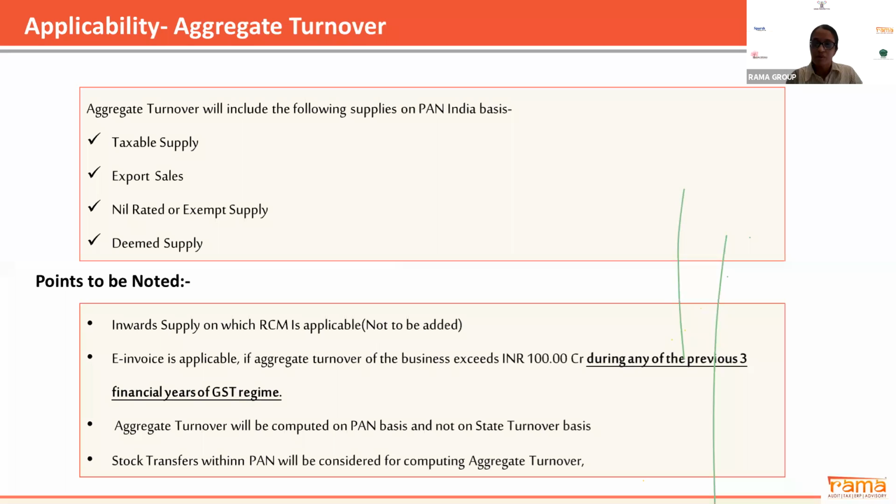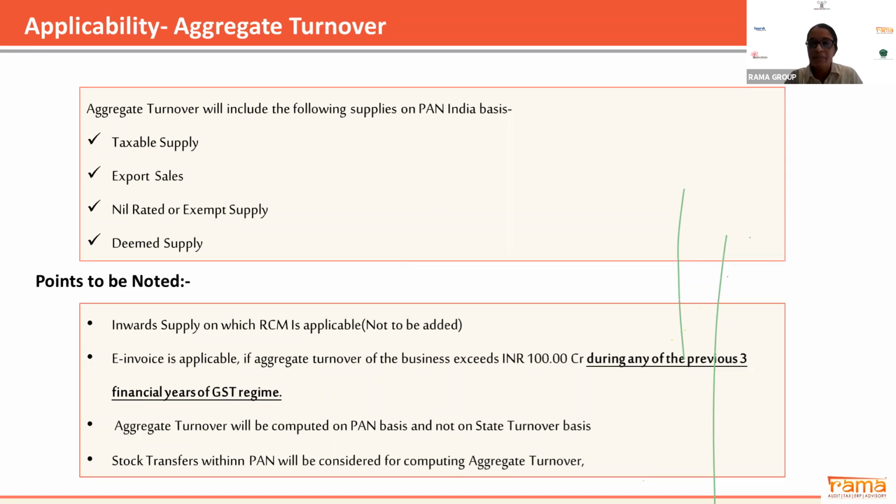Okay. Now we come to what is the aggregate turnover. Aggregate turnover is defined under section 2 of GST law, which says that aggregate turnover will comprise the following supplies: taxable supply, export sale, nil rated or exempt supply, or deemed supply, and that is supposed to be computed on a PAN basis, not on the state basis.